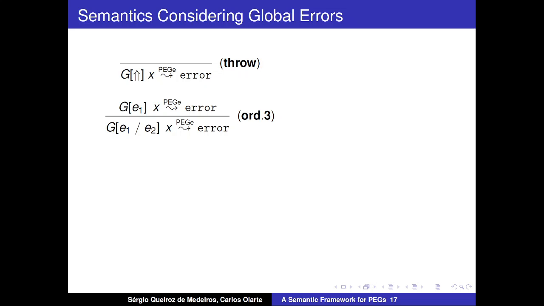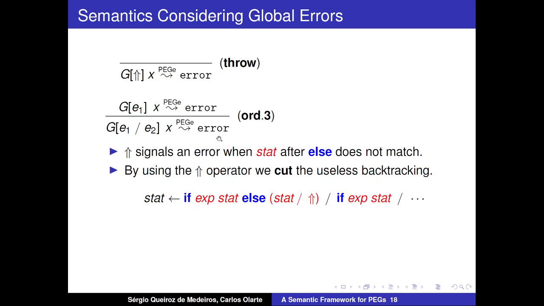For any input, the result of using this expression is an error. So when you are evaluating an ordered choice, in case the first alternative of the choice throws an error, the second alternative is not tried. So we are here avoiding a backtrack. We are avoiding trying alternative paths, because we know that these paths will not lead to recognizing the input as valid.